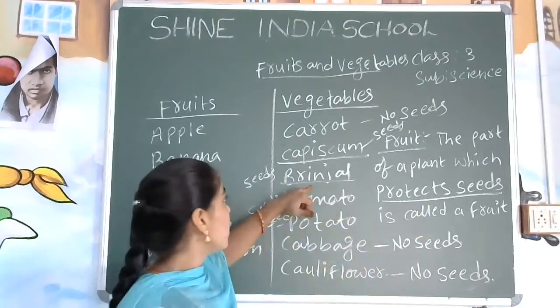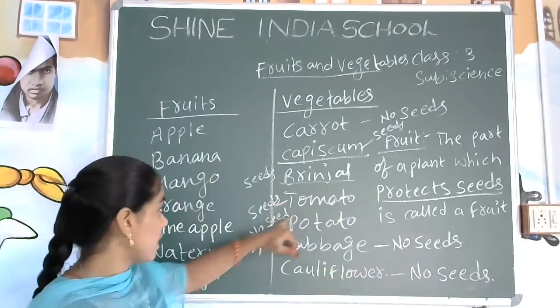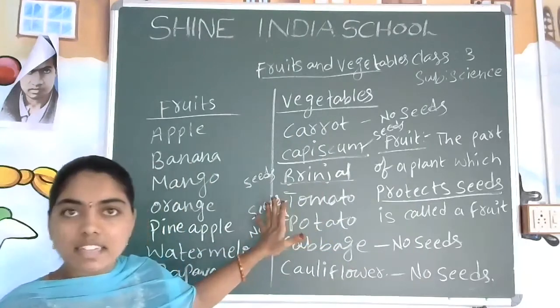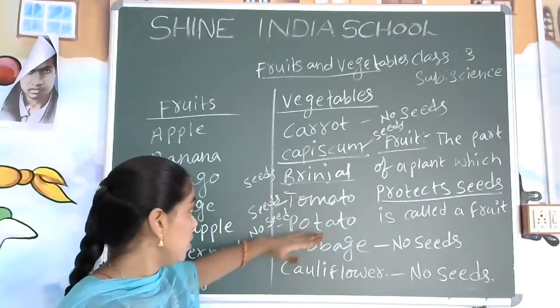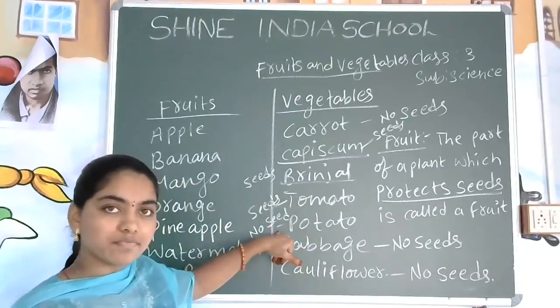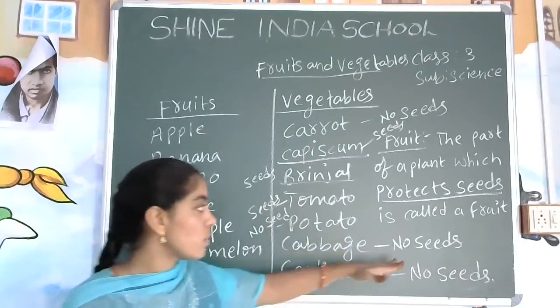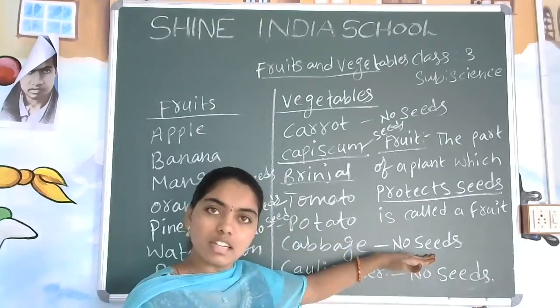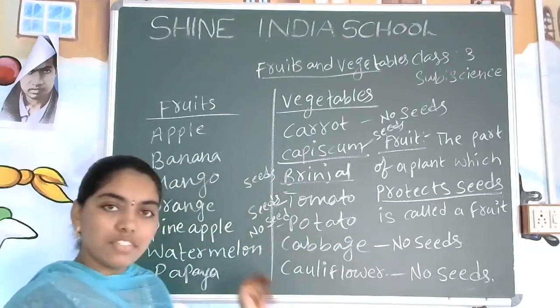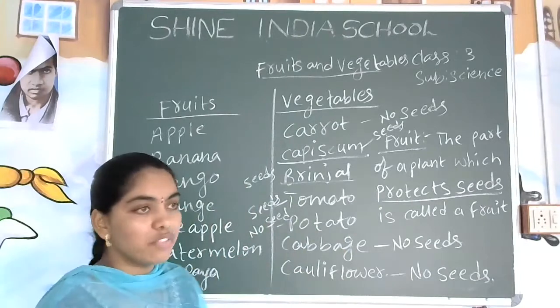Remember that. Brinjal also has seeds. Then is it a fruit or a vegetable? Fruit. Very nice. What about the tomato? Seeds are there, so it is called a fruit. Potato, are there any seeds? No, so it is a vegetable. Cabbage, are there any seeds inside? We do not have any seeds, so it is called, yes, very good, a vegetable. Cauliflower, is there any seed? No, so it is a vegetable.